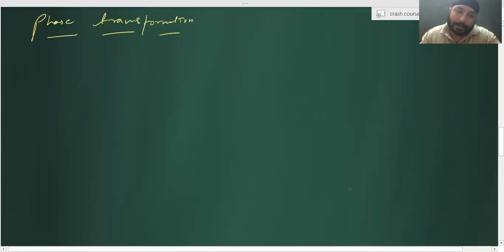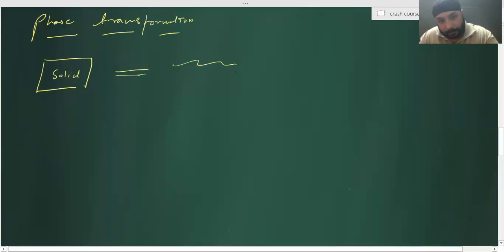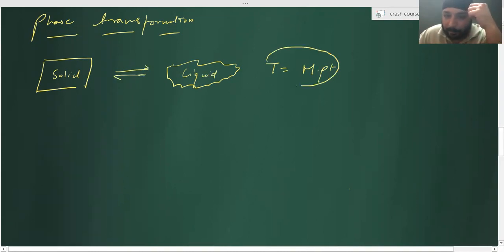Now understand one thing over here. Suppose solid is converting into liquid. Tell me, this is what? Melting, right? Melting occurs at a temperature which is equal to the melting point, right? There's an equilibrium, correct? Shall I say that melting point is the temperature where the vapor pressure of solid becomes equal to the vapor pressure of liquid? Yes. That is the definition, right?